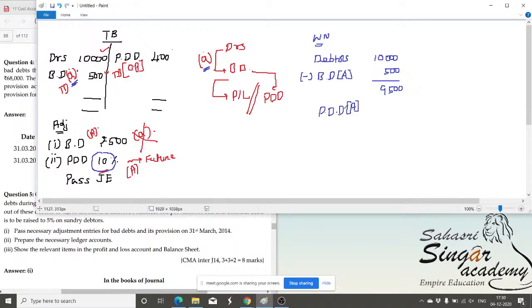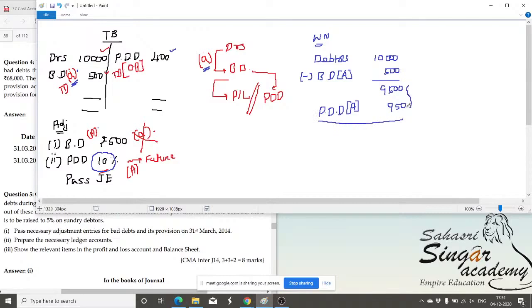So what about the trial balance, sir? The PDD given in the trial balance is nothing but the amount available for adjusting the bad debt in the current year, created in the previous year. It has no botheration for the current year. So that may be roughly around 950 rupees, 950 rupees we can create.